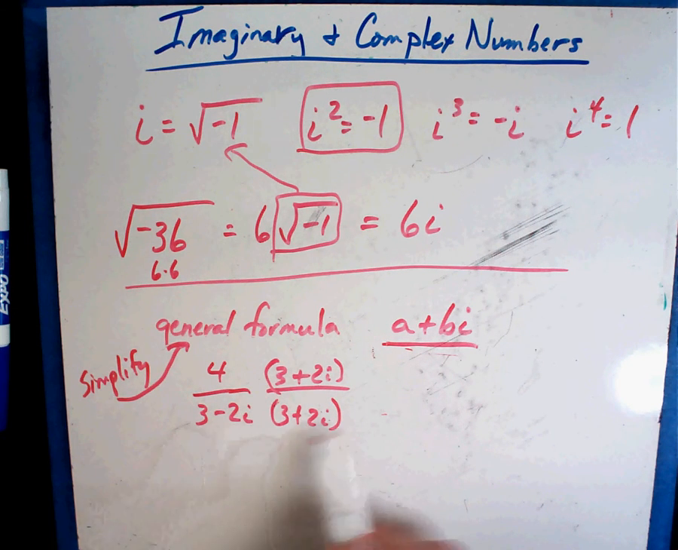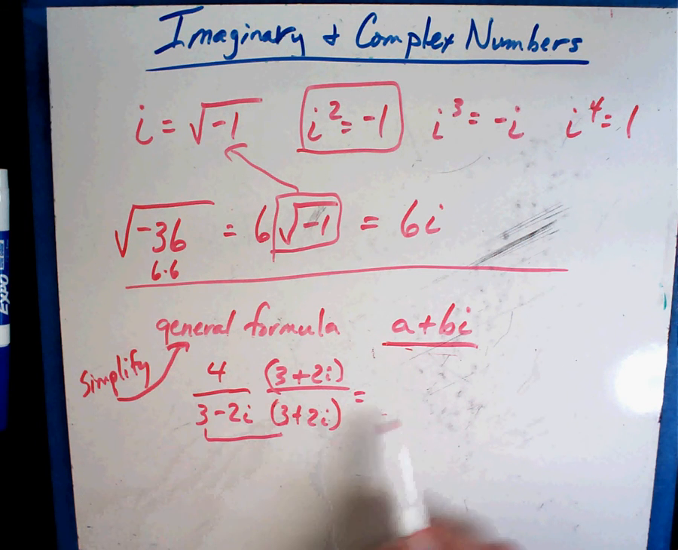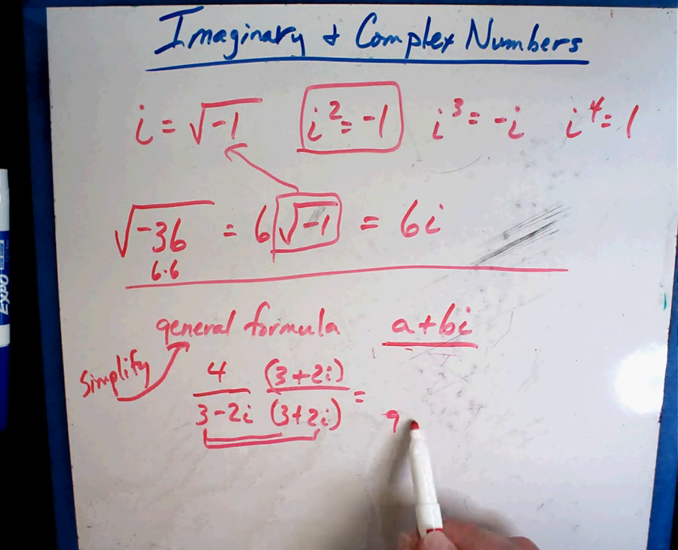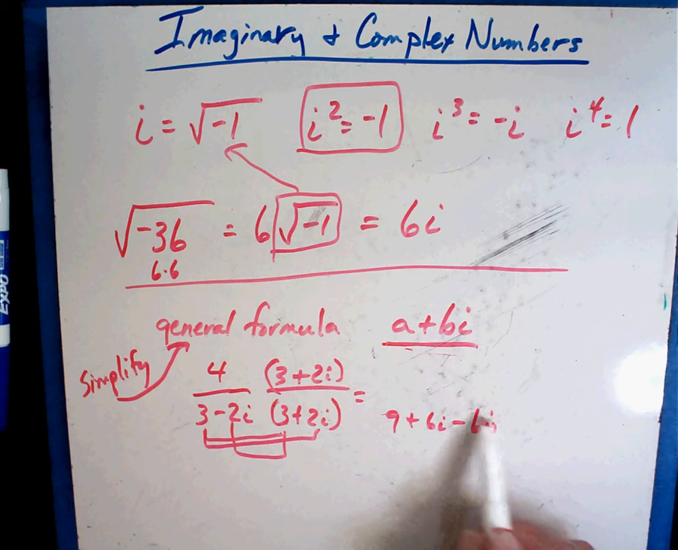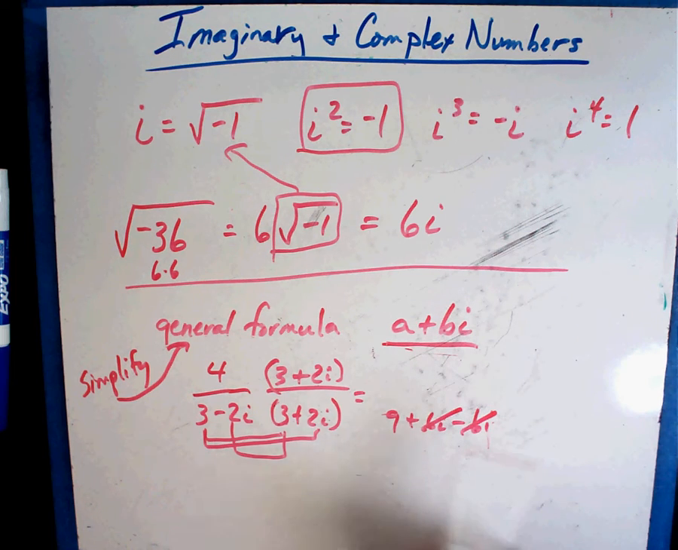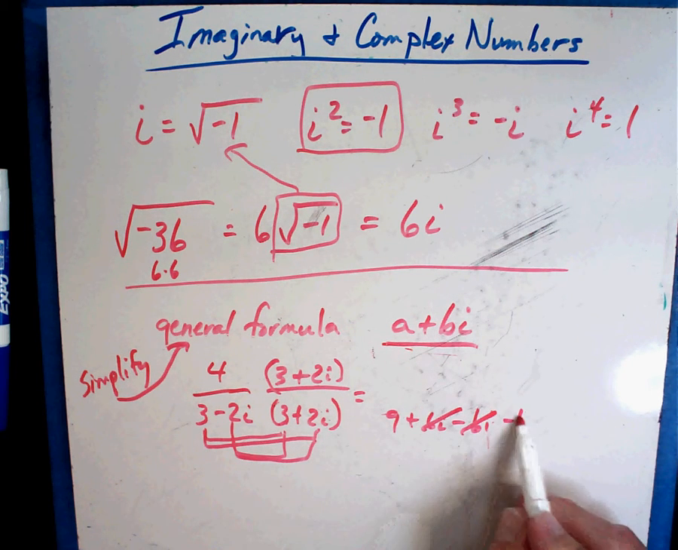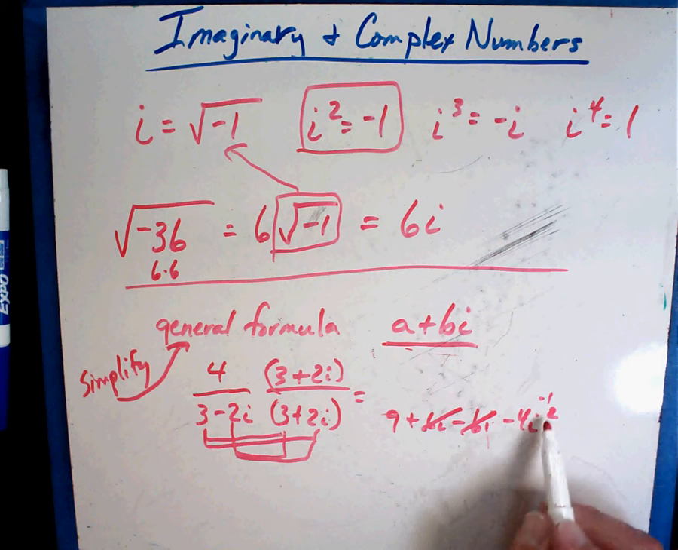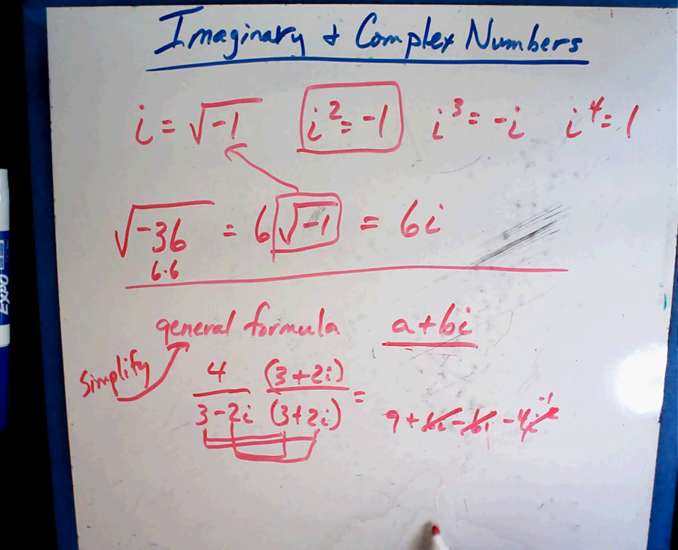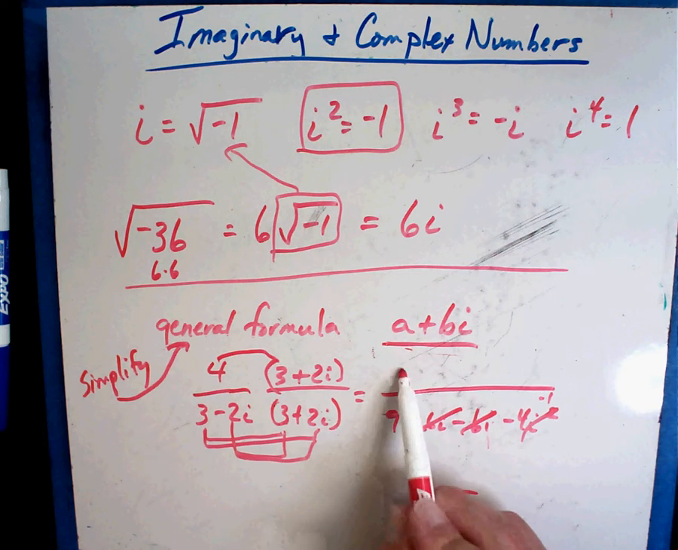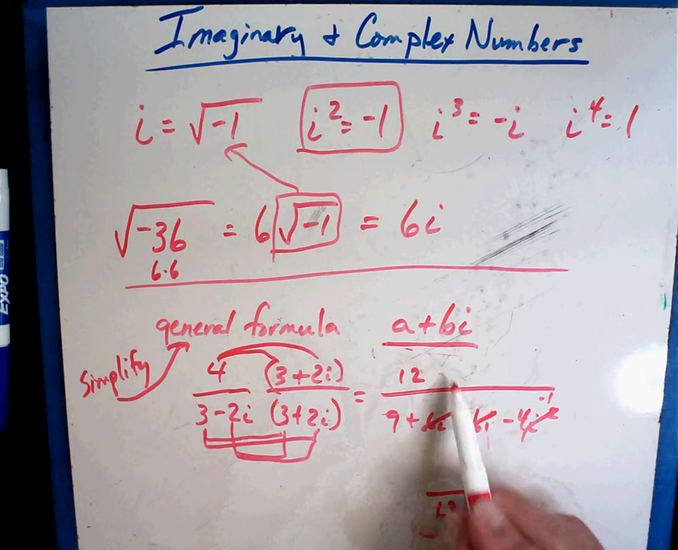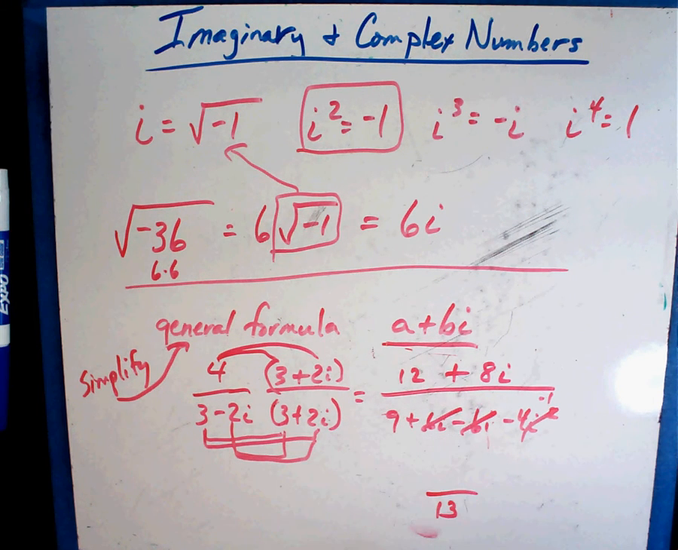So when I multiply the bottom, you just saw me do this, but I'll do it again. It's 9 plus 6i minus 6i. So we know those are gone. And then that is minus 4i squared. The i squared is minus 1. So that is 9 plus 4, which is 13 on the bottom. The top is going to be 4 times 3 is 12 and plus 8i. And so all of that is over 13.